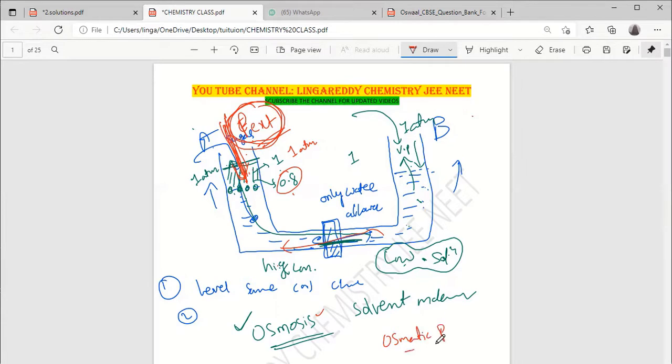Got it? Two definitions. First one is osmosis, the solvent molecules moving. The second one is, to stop the solvent molecule, we apply some external pressure, that is osmotic pressure.